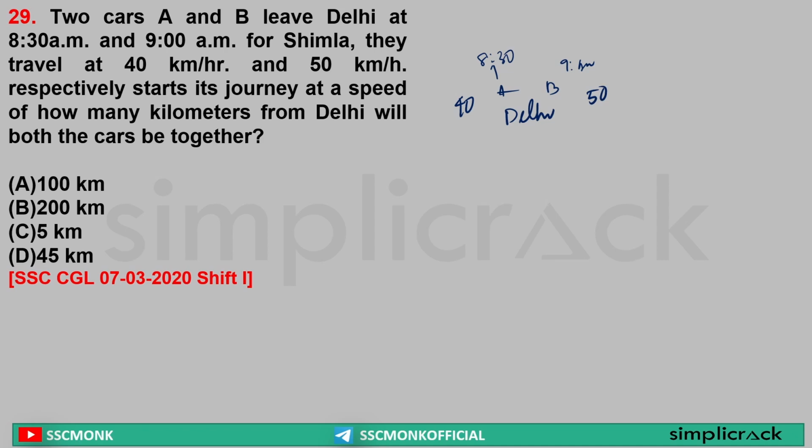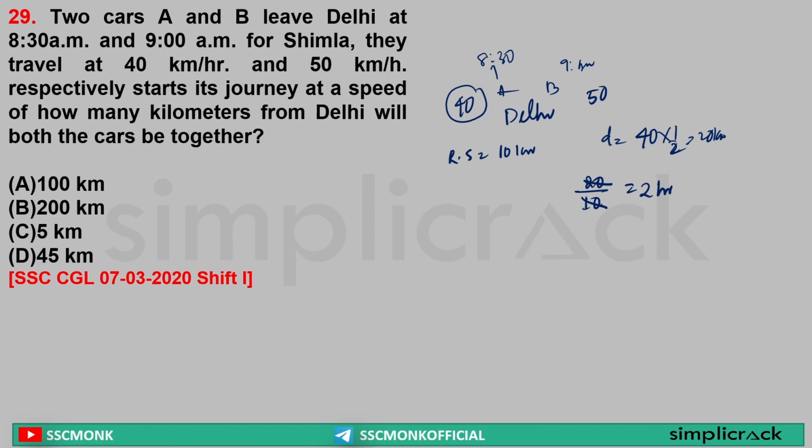Sir, they are moving in the same direction. So their relative speed is equal to 50 minus 40, that is 10 km per hour. Yes or no? Yes. Now what is happening? Sir, here during the first half hour, A is traveling at 40 km per hour. So for the 30 minutes, how much distance did he travel? The distance traveled is equal to 40 into 1 by 2 hour. That is equal to 20. Now this 20 kilometer will be covered with the relative speed so that they will be meeting each other. Sir, that is equal to 20 by 10 is equal to 2 hour.